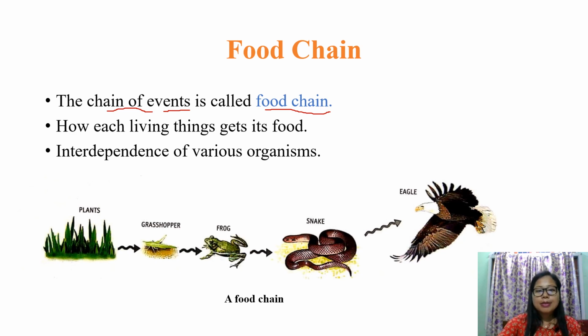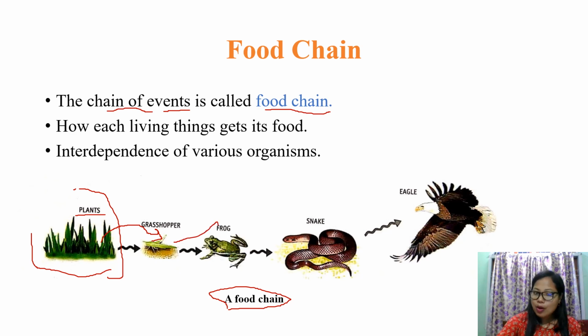Okay, so I'll explain what the food chain really is. Here you can see a food chain. Okay, what is a food chain? We'll see practically. For example, the first thing you see here, these are the plants. These plants are eaten by this grasshopper. Okay, and this grasshopper is eaten by the frog, and this frog is eaten by a snake, and this snake is again eaten by an eagle.